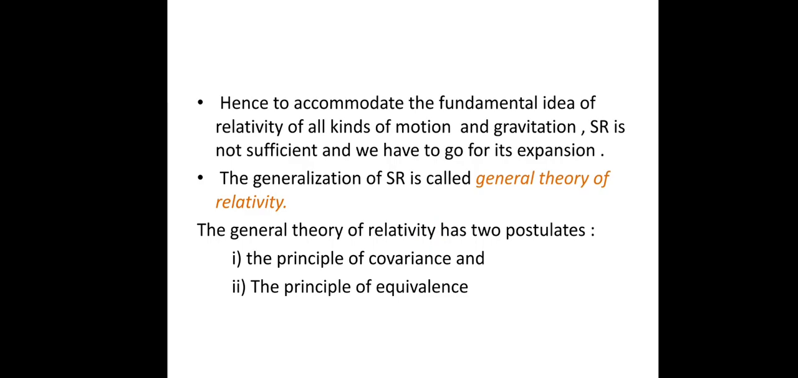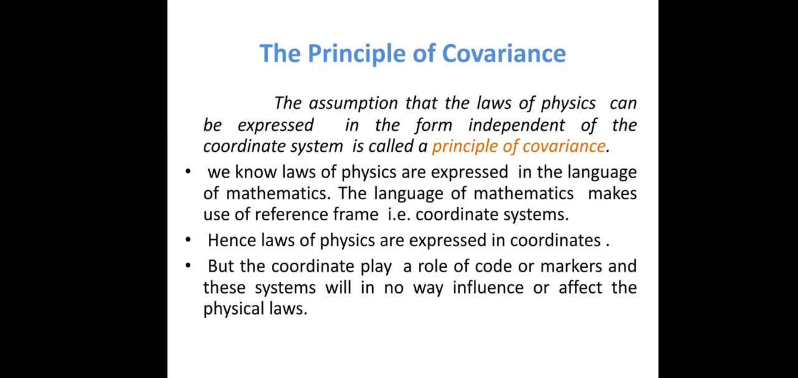The general theory of relativity has two postulates. The first is the principle of covariance and the second is the principle of equivalence. In this lecture we see the first postulate, the principle of covariance. The principle of covariance deals with the assumption that the laws of physics can be expressed in a form independent of the coordinate system. If all the laws of physics are expressed in the form of mathematics, they are independent of the coordinate system, that is, as the coordinate system changes the laws of physics cannot change; they remain invariant. We call this assumption the principle of covariance.